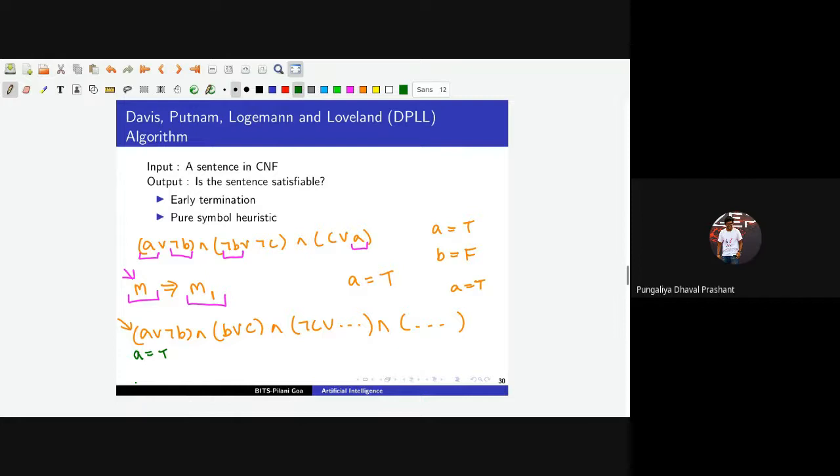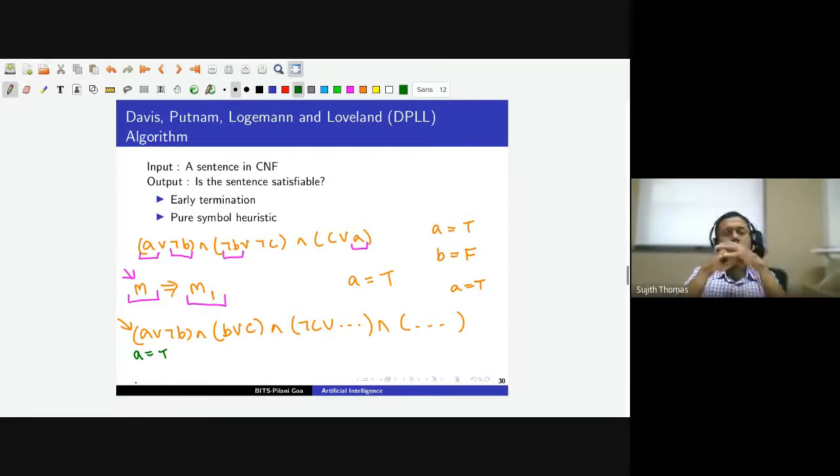So basically this set of clauses is given to us as input. But at each iteration, we don't want to go through all of them. So we will look at some techniques to improve upon this.